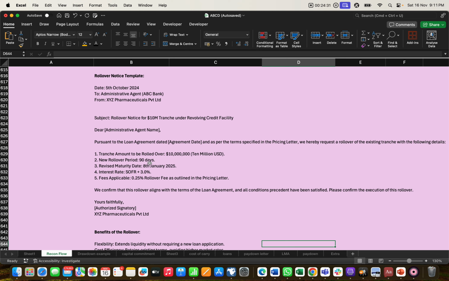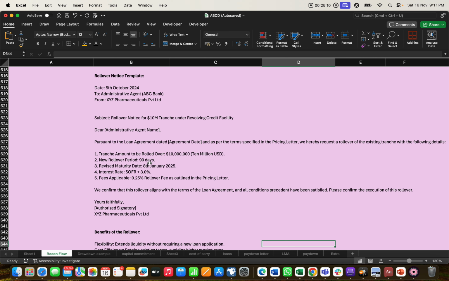Here the notice has been released, because the borrower and lender have agreed on the terms. The same one letter has been designed, the pricing letter, or we can say the notice, and this same notice is released on a verified site, like the S&P market, where we enter the investment name and we get this type of notice. So we have a draft, this is a manual draft, and the same notice will be available there.